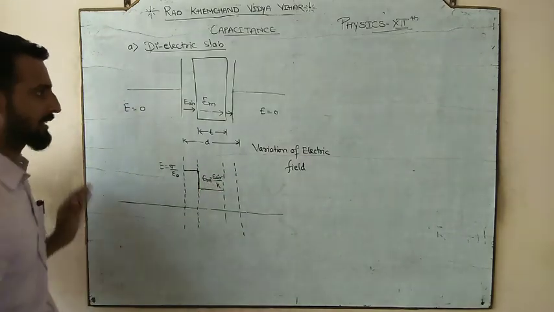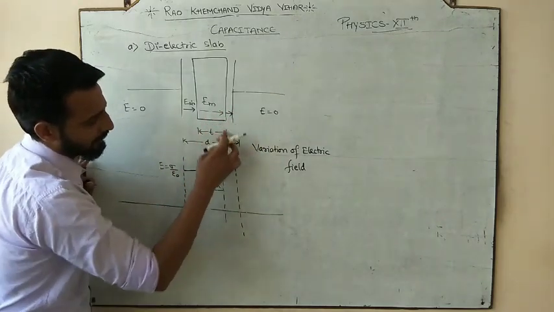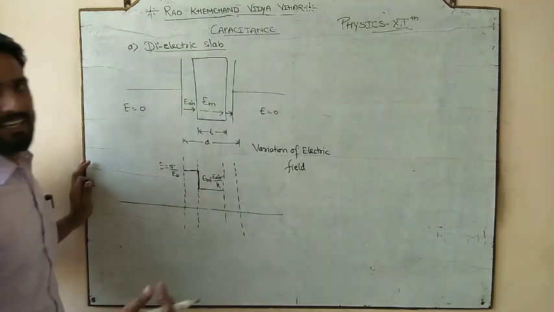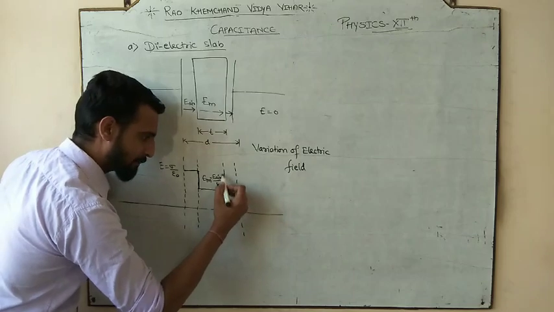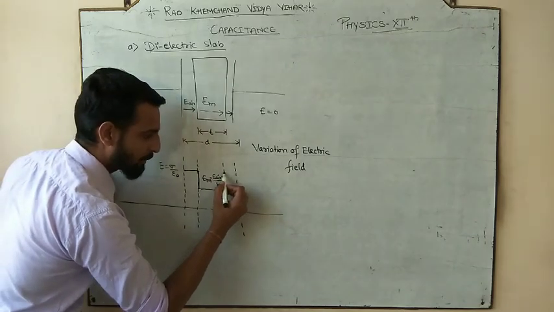We also saw this last time. After completing the medium, since the medium is completed here, what comes again? Again comes the air, and so the electric field goes back to E naught.